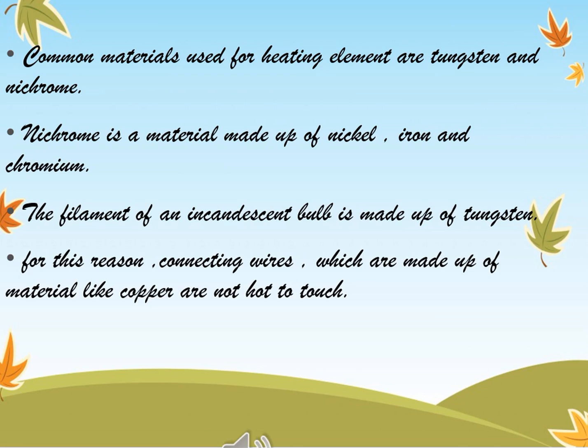Common materials used for heating elements are tungsten and nichrome. Nichrome is a material made up of nickel, iron and chromium. The filament of an incandescent bulb is made up of tungsten. For this reason, connecting wires which are made up of materials like copper are not hot to touch.